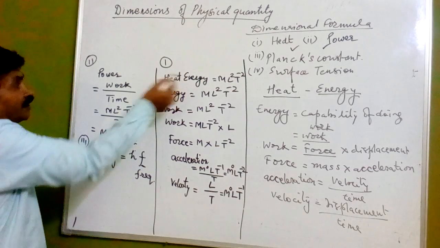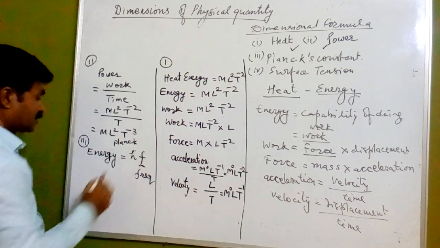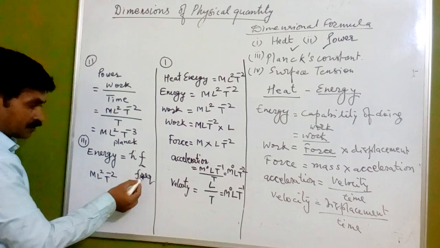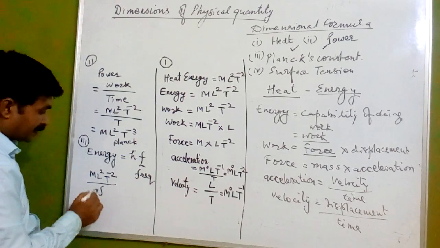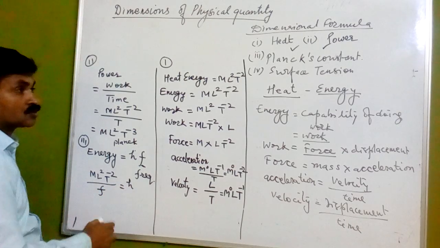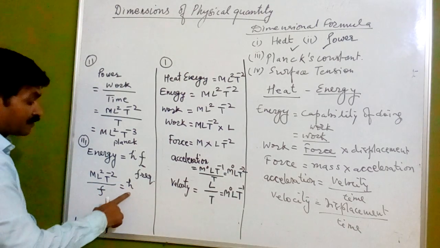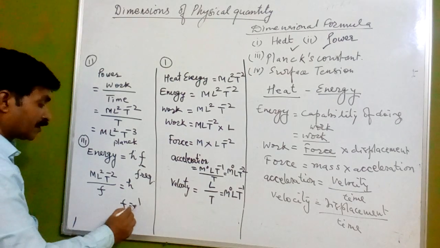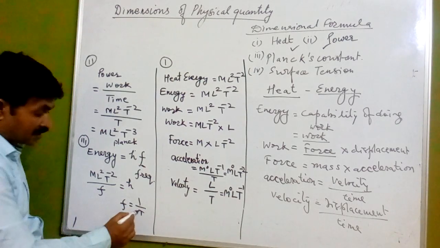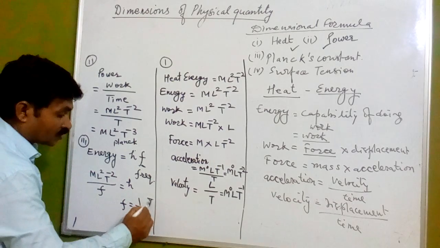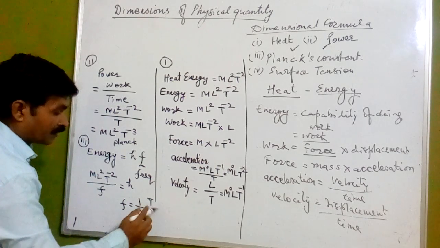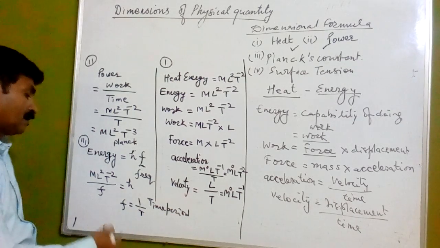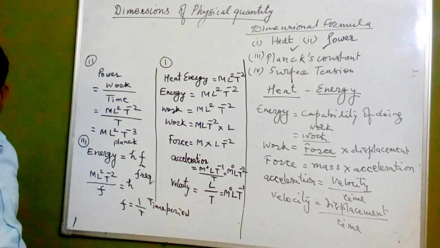So energy, we already have this, we have got this, we can put it here: M L square T raised to the power minus 2. Now this frequency will come into the denominator, which is equal to h. So we have got the dimensional formula for Planck constant. Now what is f? f is 1 upon T, time period. T here represents time period. T is time period. Time period is the reciprocal of frequency and frequency is the reciprocal of time period.